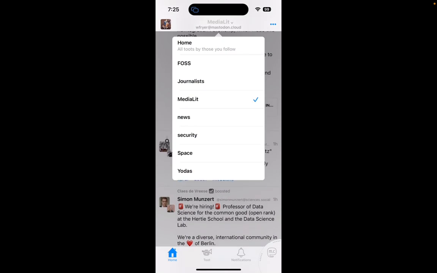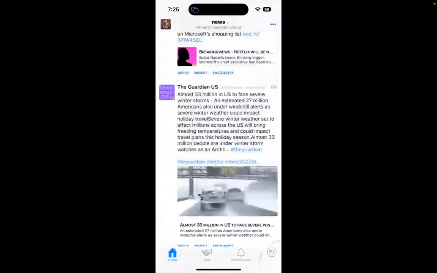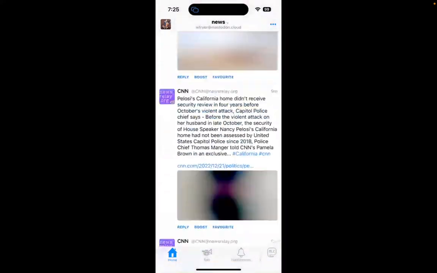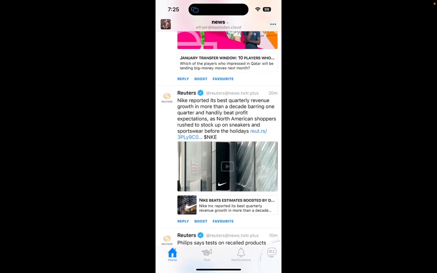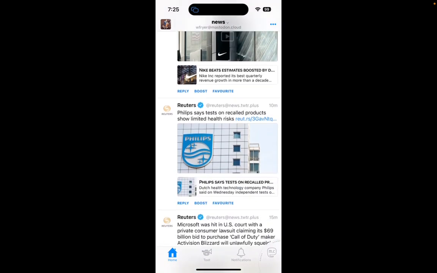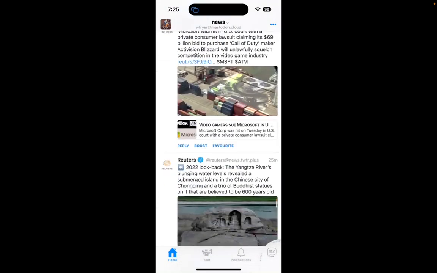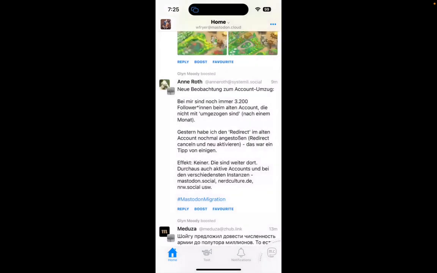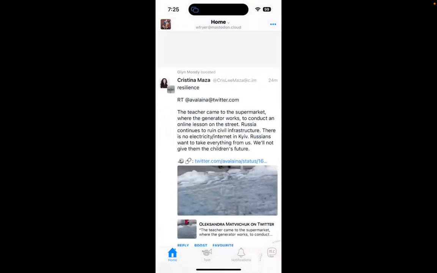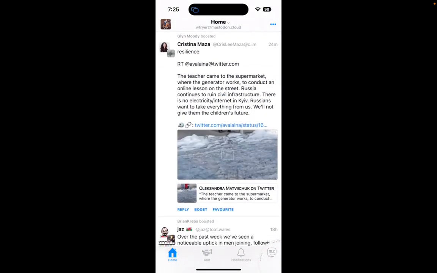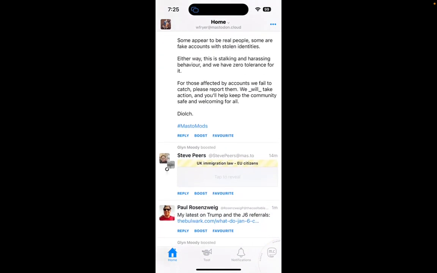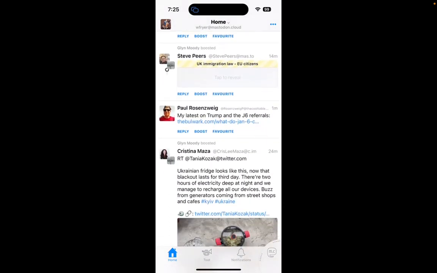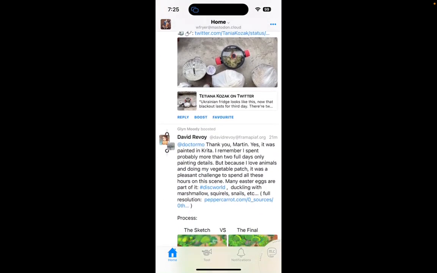I can also go into news. I've got a lot of different news entities which have created their own Mastodon accounts, but in some cases there are also bots that are sharing article links. When you just go to your home, on whatever app you're using or the web page, one of the great things about Mastodon is you're seeing a reverse chronological view, in this case of everybody I follow. But that's going to be a big mix of things.